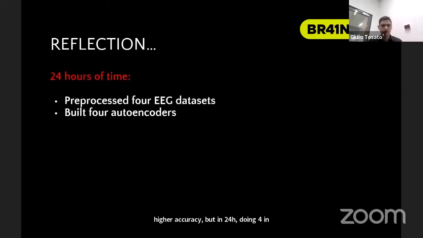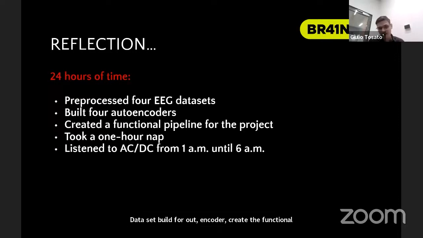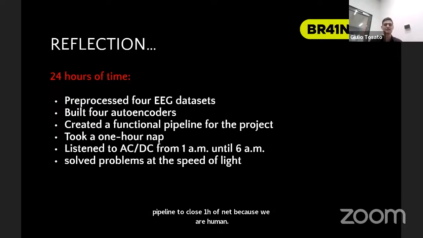we did the preprocessing of 4 EEG datasets, built 4 autoencoders, created a functional pipeline, took also 1 hour of nap because we are human, listened to AC/DC from 1 a.m. until 6 a.m., and solved problems all night long.